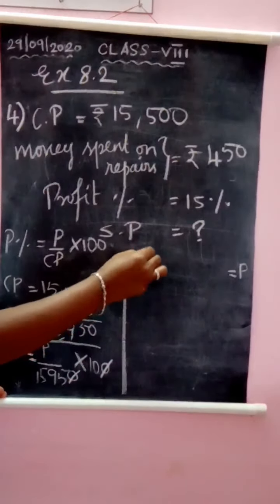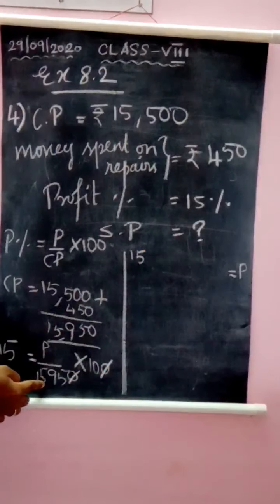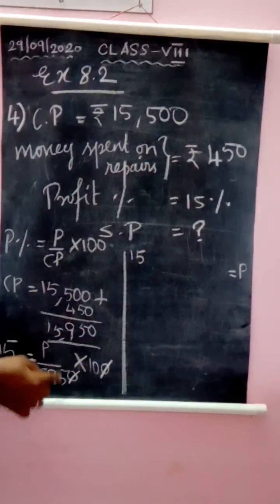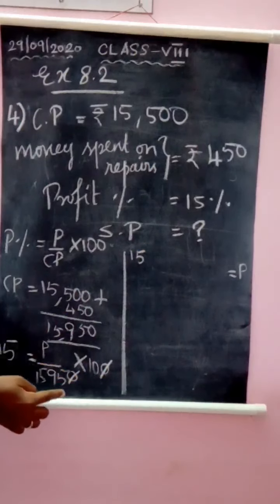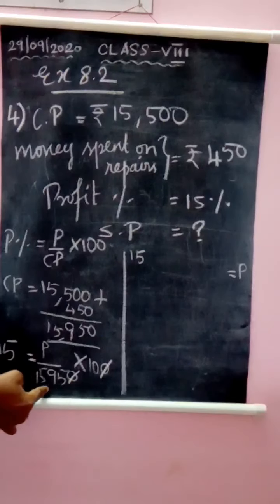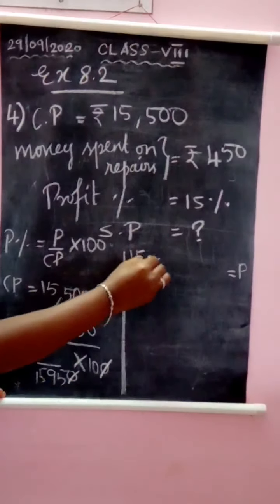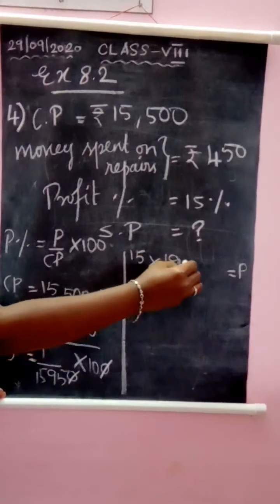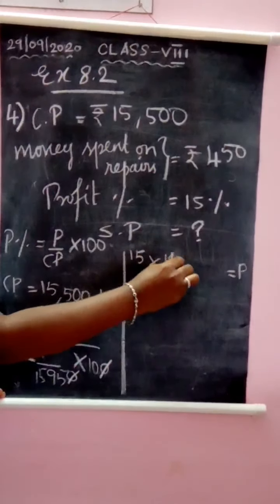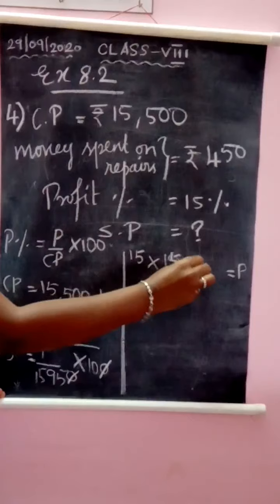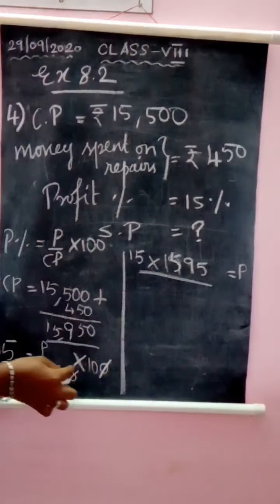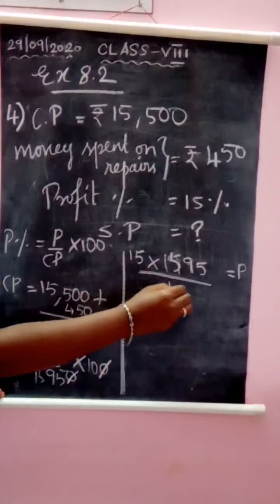Then this number 15,950 is divided here and 0, 0 got cancelled. So you will have 1,595. This is divided here. So on the other side, if it comes, this will become multiplication. And here 10 is multiplied, so this side will be divided.